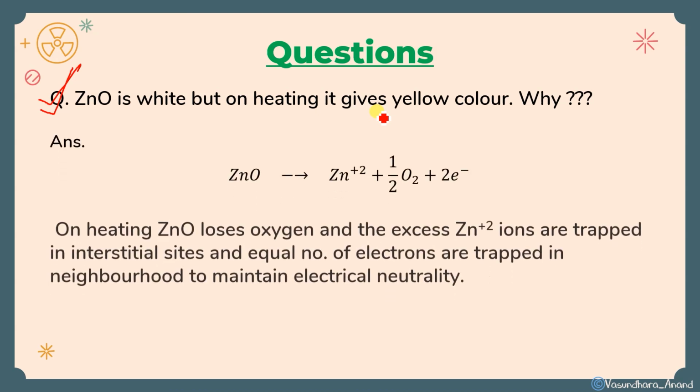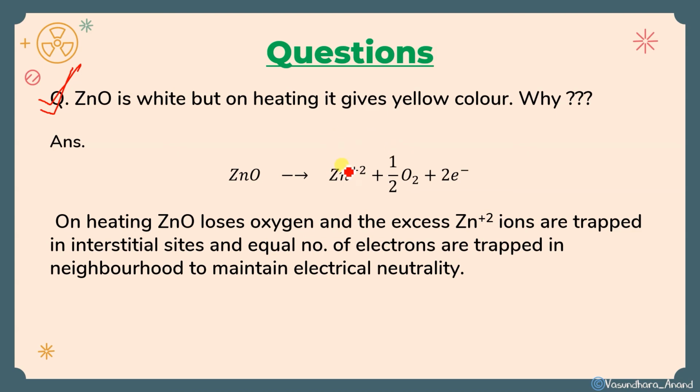I'm telling you here. This equation, it is a must to write.